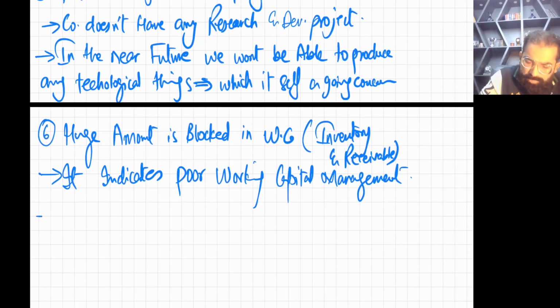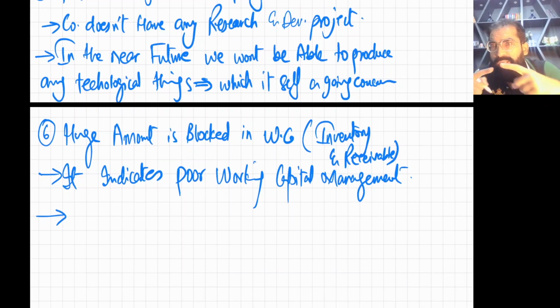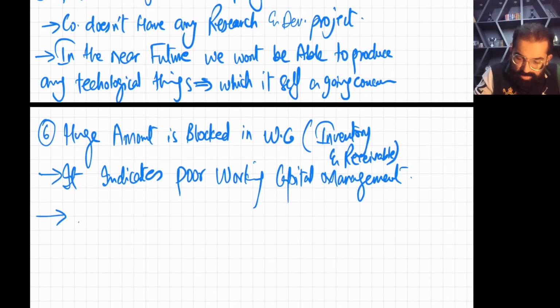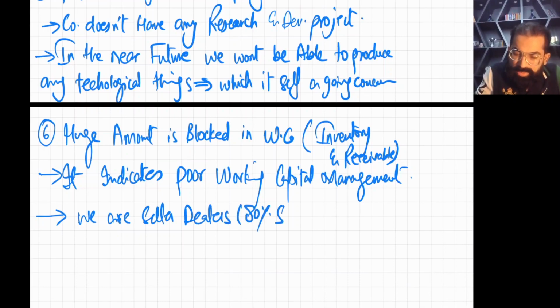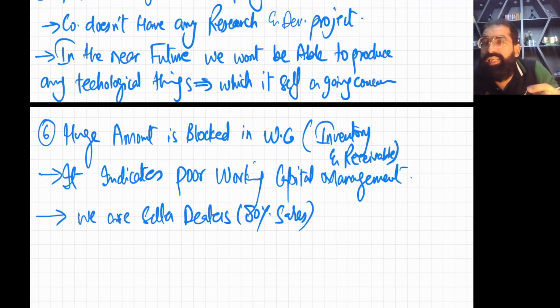And you know why we have so much in receivables? Let me connect the dots. In the starting we discussed that we are selling through dealers. Remember, 80% of sales. We are not selling directly to the customer.